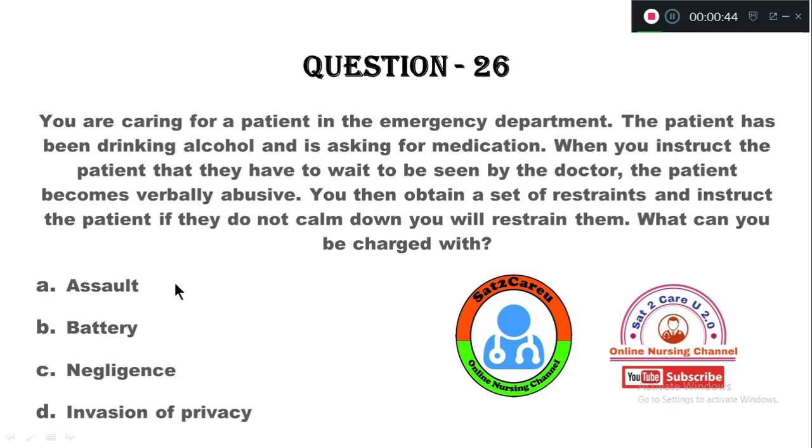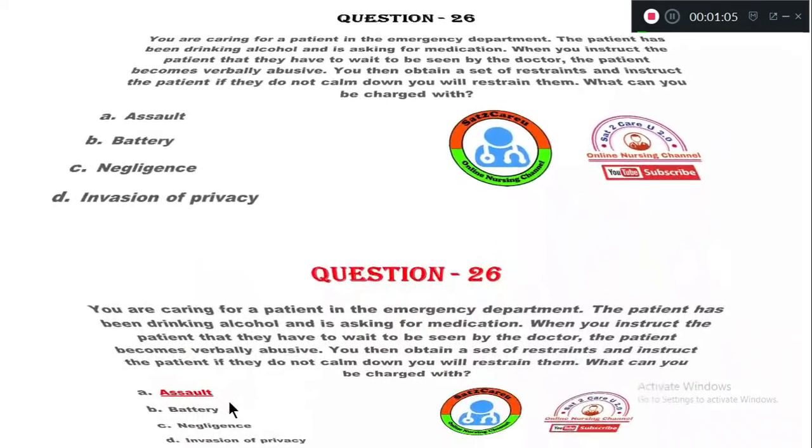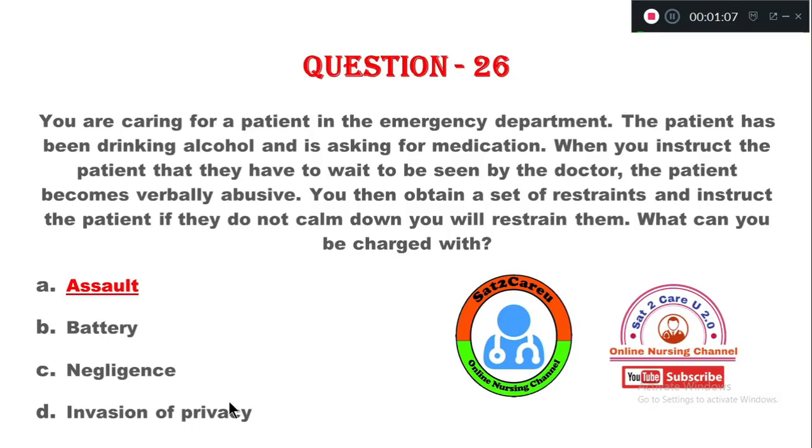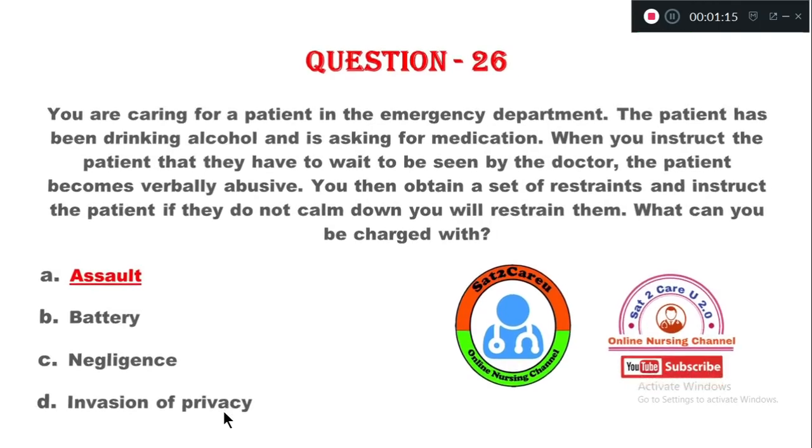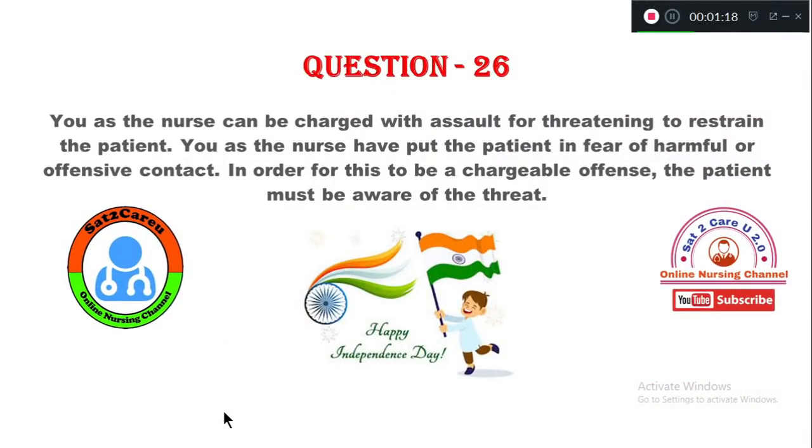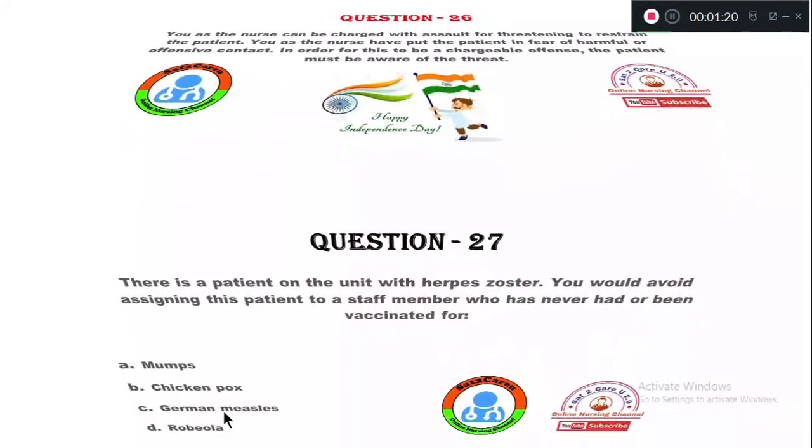Option A, assault. B, battery. C, negligence. D, invasion of privacy. When you tell the patient that they will be restrained if they do not become calm, the patient can charge you with which of the following? Option A, assault, is the right answer. Without consent, this can be considered assault. Question number 26, the rationale is here. Move on to question number 27.